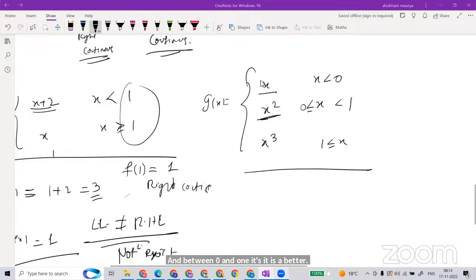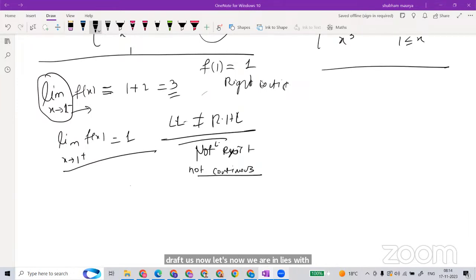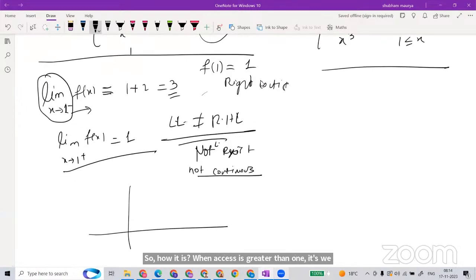So let's draw the graph of this f(x). When x is greater than 1, we have exactly the identity function. Suppose here is 1, and at 1 the output is 1.